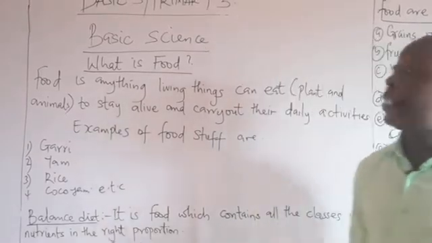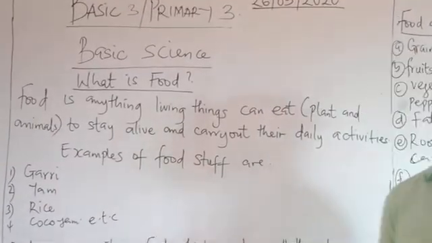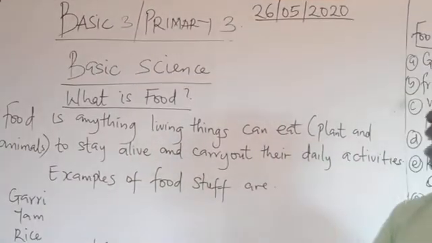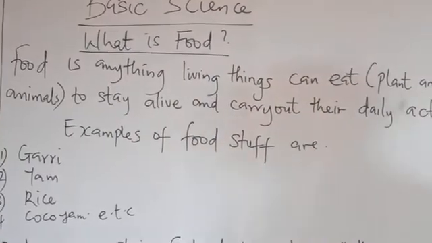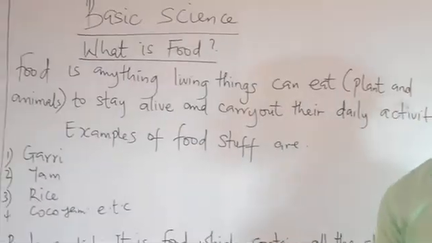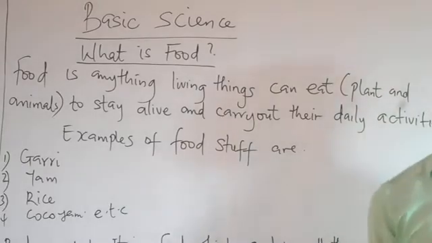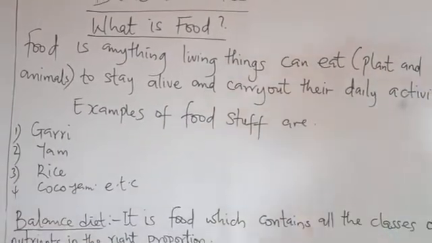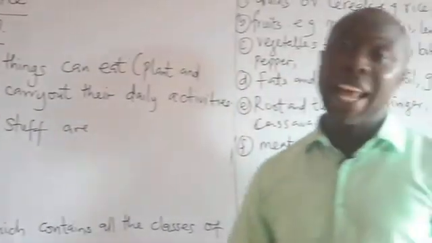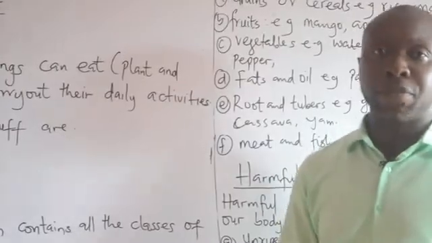I'm here this morning to take the subject Basic Science for Basic 3 and Primary 3. And our topic this morning is food. Food is one of the basic needs of life because both plants and animals need food for survival. That is, all living things, including plants and animals, all need food for their survival.